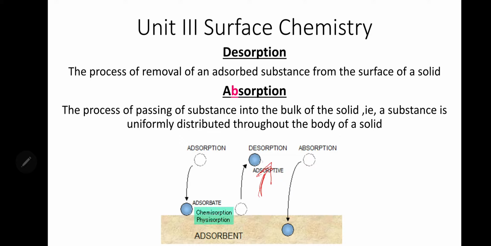Desorption. You see in this picture, adsorption means a gas molecule in the immediate vicinity of the solid gets stuck to the surface. When the stuck molecule comes out, that is desorption. If the molecule goes to the inside part, we call it absorption.